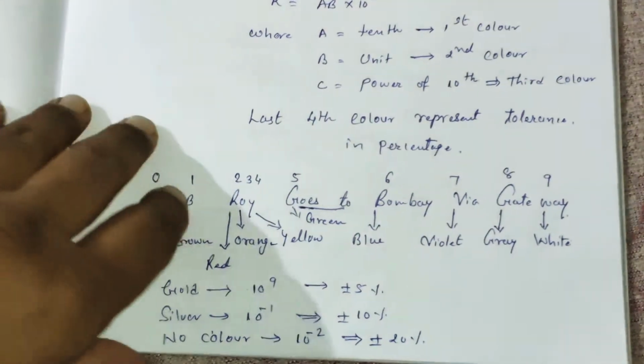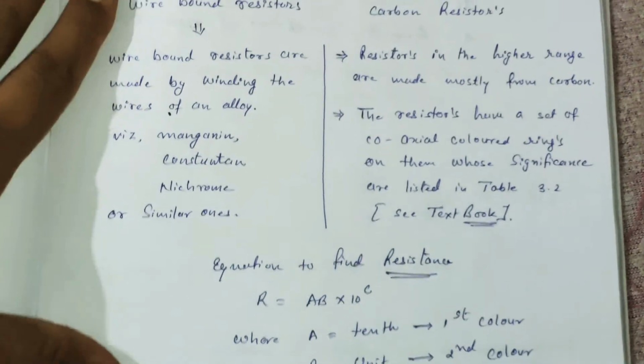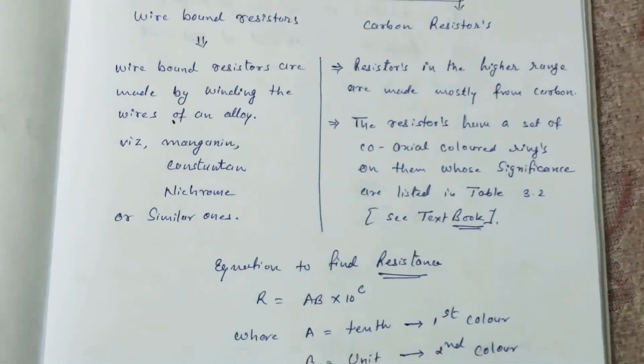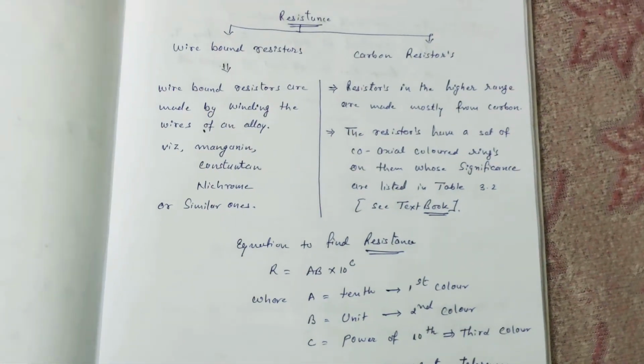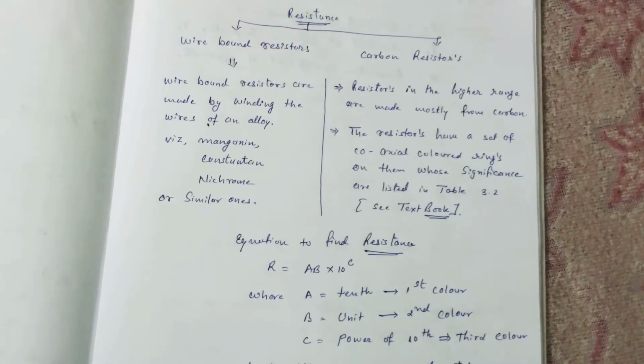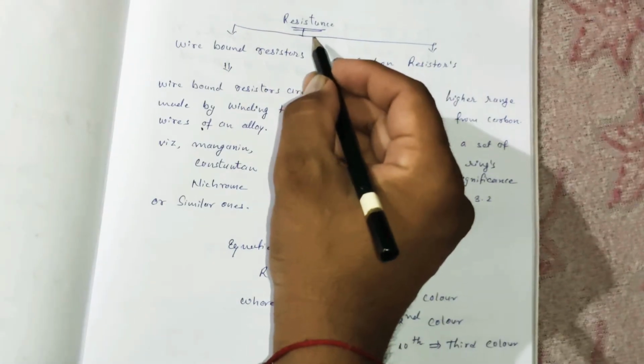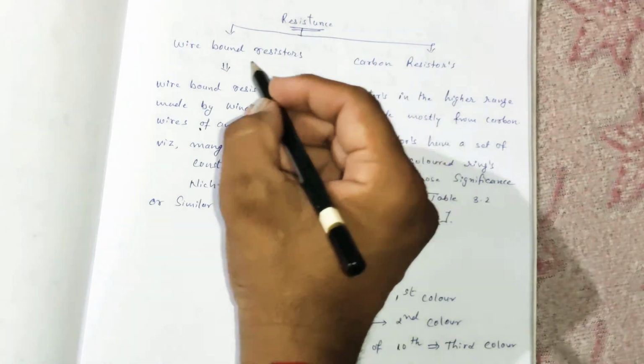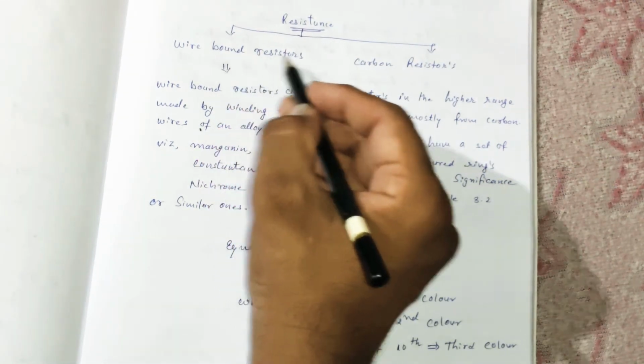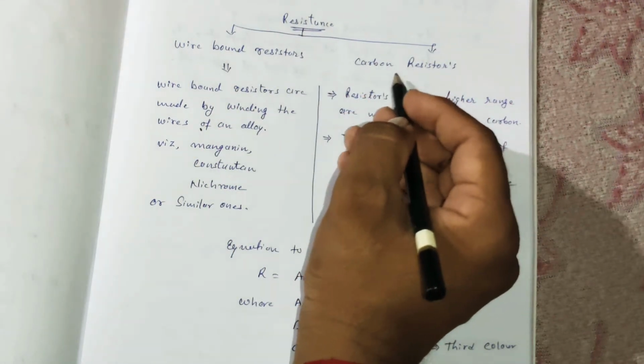Now let's see how we are solving for resistance. Resistors have two types. First one is the wire bound resistor and the second one is the carbon resistor.